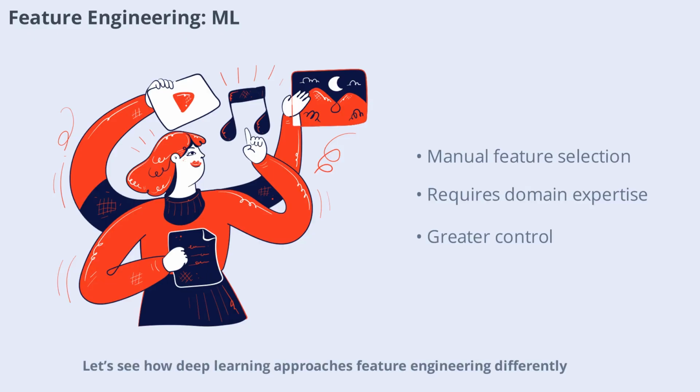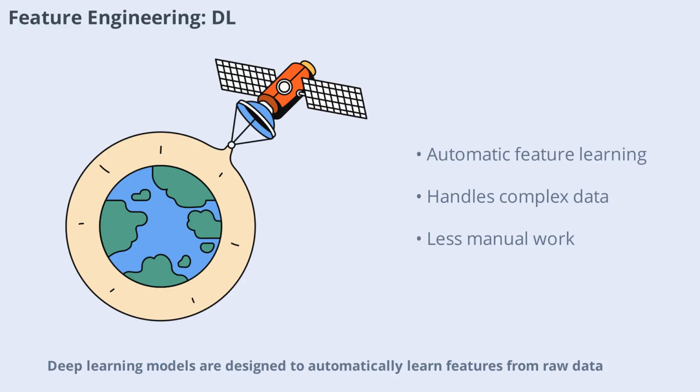Let's see how deep learning approaches feature engineering differently. Deep learning models are designed to automatically learn features from raw data. This means that instead of manually selecting features, the model discovers the most relevant patterns on its own. This automation is a major advantage, especially when dealing with complex or high-dimensional data like images or audio. However, it also means that the process is less transparent and harder to control.